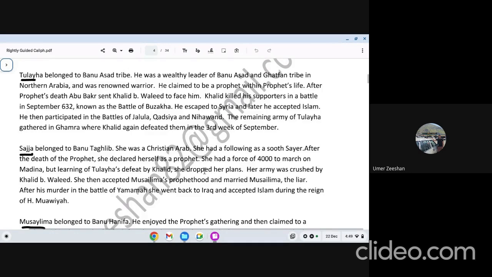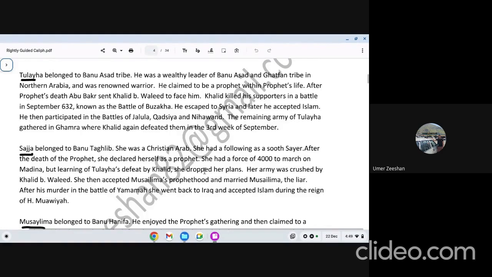But Musalma beguiled her. He was clever, he involved Sajja in his trap. And instead of attacking, she changed her mind and agreed to marry Musalma, thinking that she would become stronger after that. But the opposite happened. Sajja's forces left her because they stopped trusting her. You took us all the way to fight with Musalma at Yamama. Yamama was the place where Musalma was. So they were not happy and they joined Musalma. They thought Musalma is stronger and committed to his decision. So Sajja left her supporters and they joined Musalma.